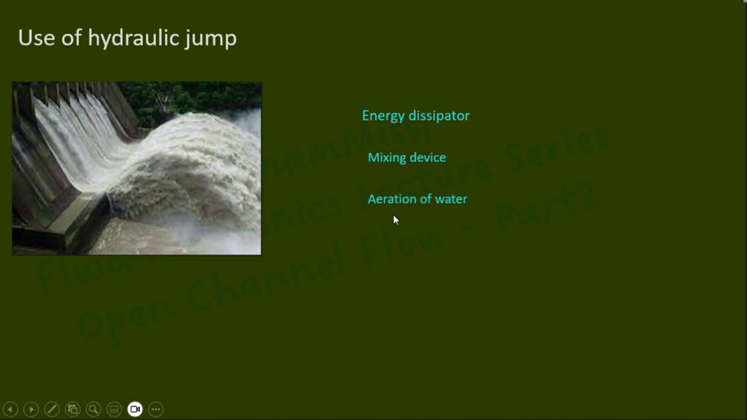Third use is it can be used for aerating water. Since the formation of the hydraulic jump is associated with a large amount of eddies and turbulence, it becomes aerated flow. So it can be used for purifying water. Decomposition of sludge or sewage can be done effectively by the aeration of water.